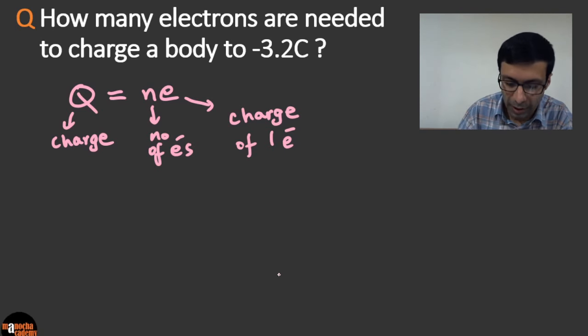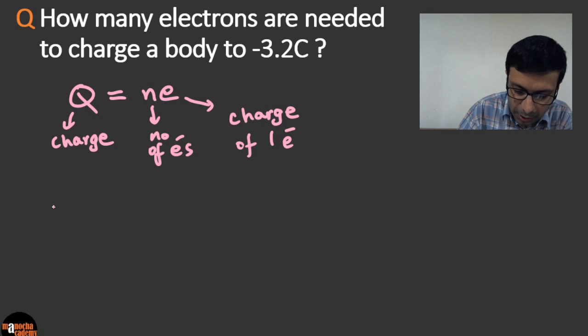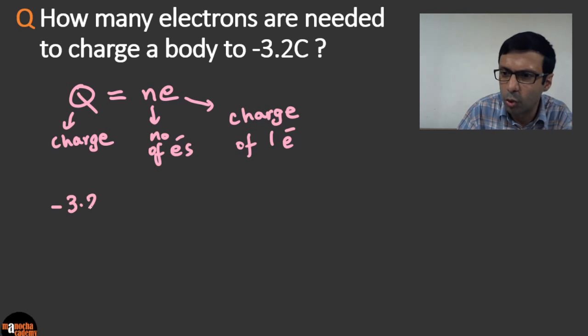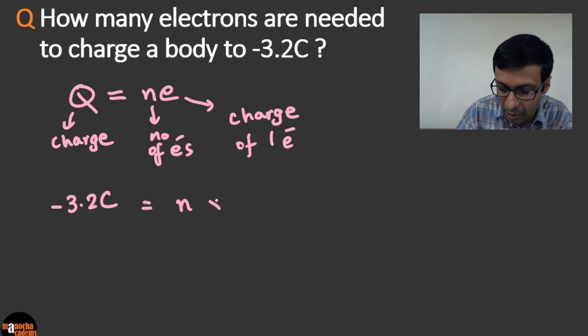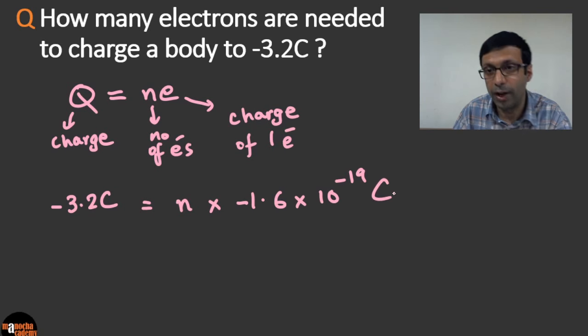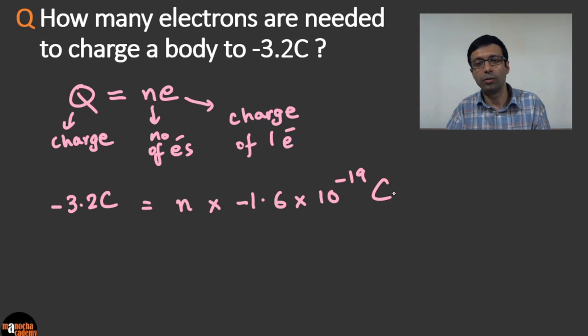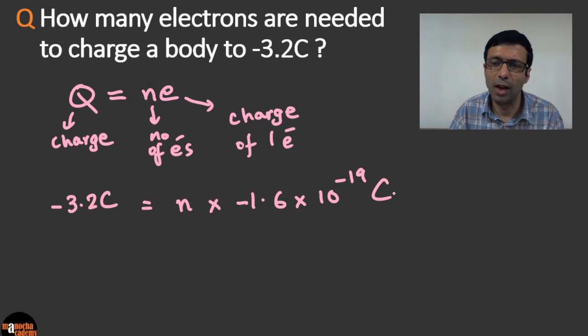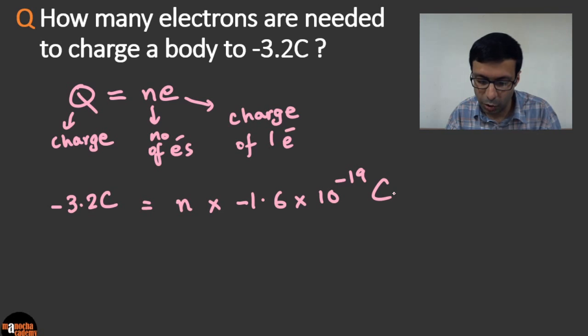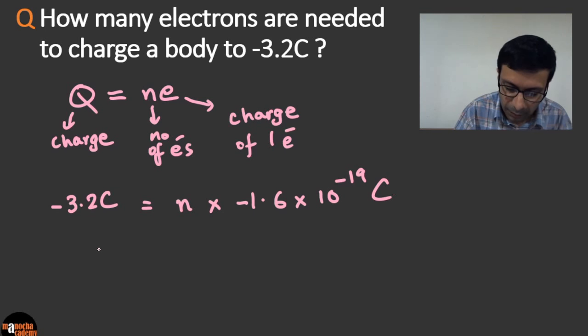And now we need to do the calculations here. What is the charge given to us? Minus 3.2 Coulomb. We need to find the number of electrons. And what is the charge of one electron? It's minus 1.6 into 10 to the power minus 19 coulombs. So friends, please remember this important value. Now what will be the total number of electrons?